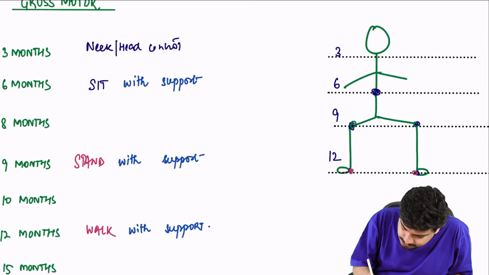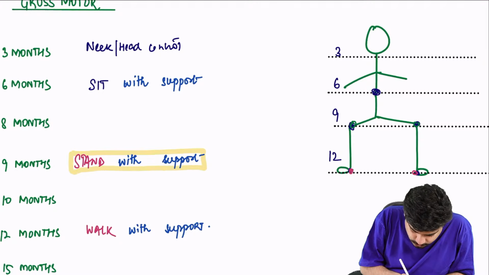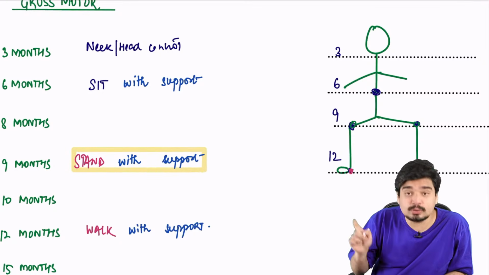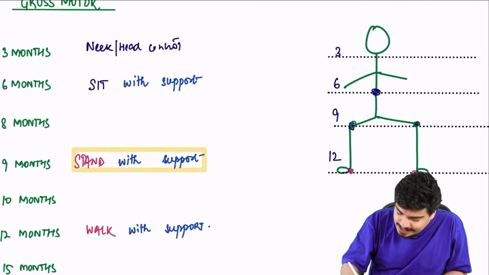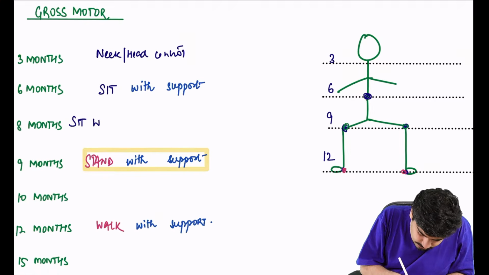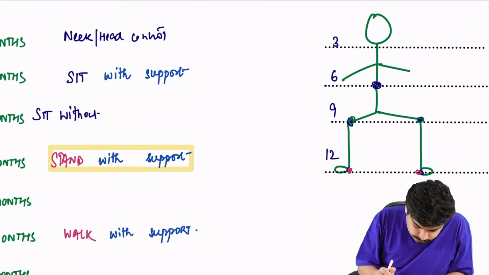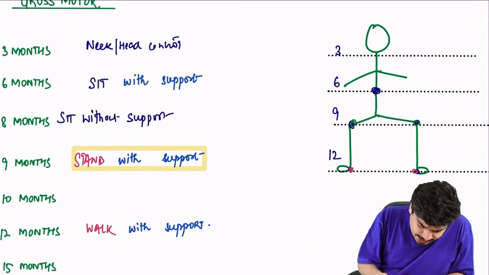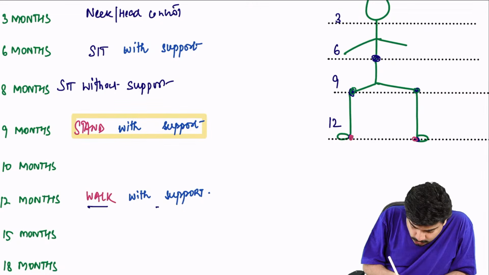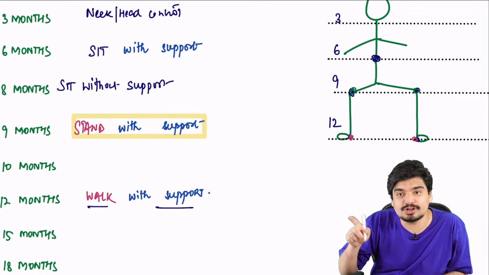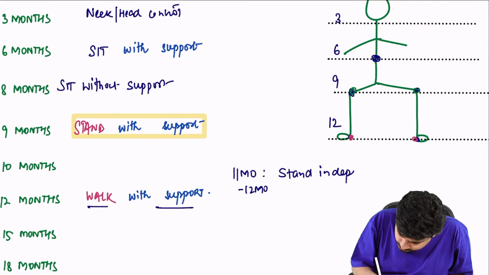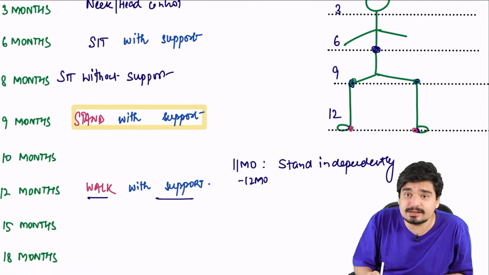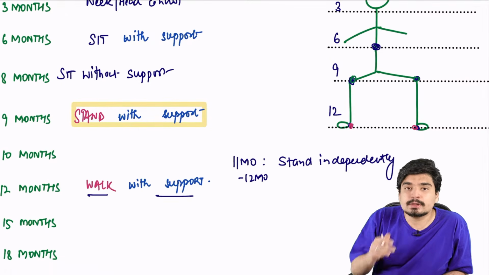Now, at 9 months, if you are standing with support, the prior milestone should have already been achieved. You should only be able to stand if you are first able to sit. So at 8 months, the child is already able to sit without support. Now, if you are able to walk with support at 12 months, walking will only start if you are able to first stand independently. So at 11 to 12 months, the child is able to stand independently.